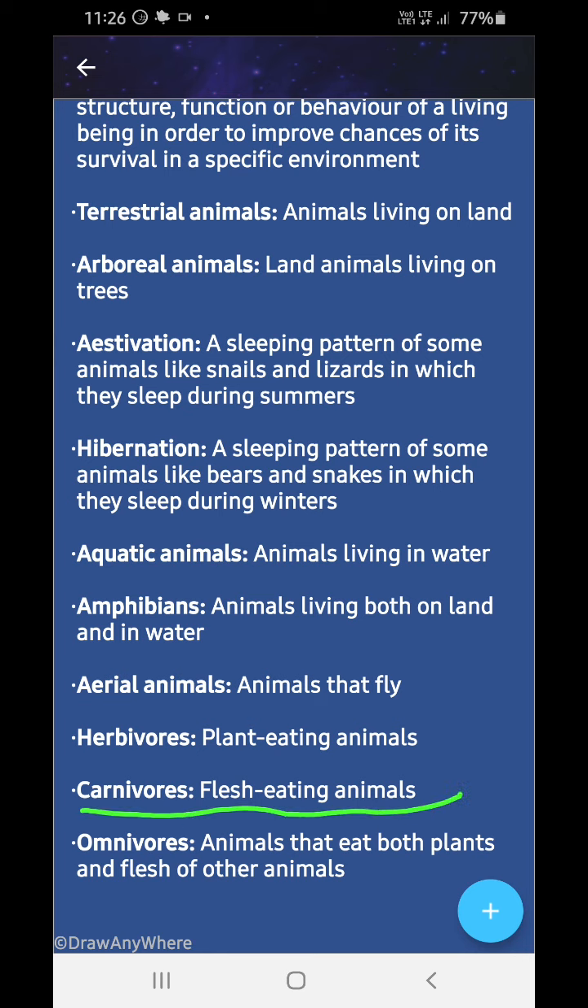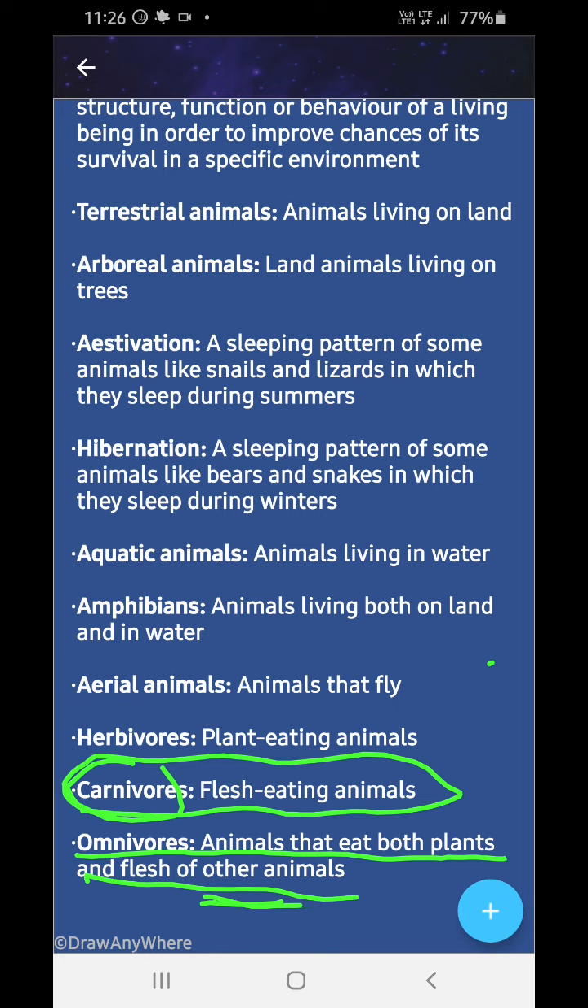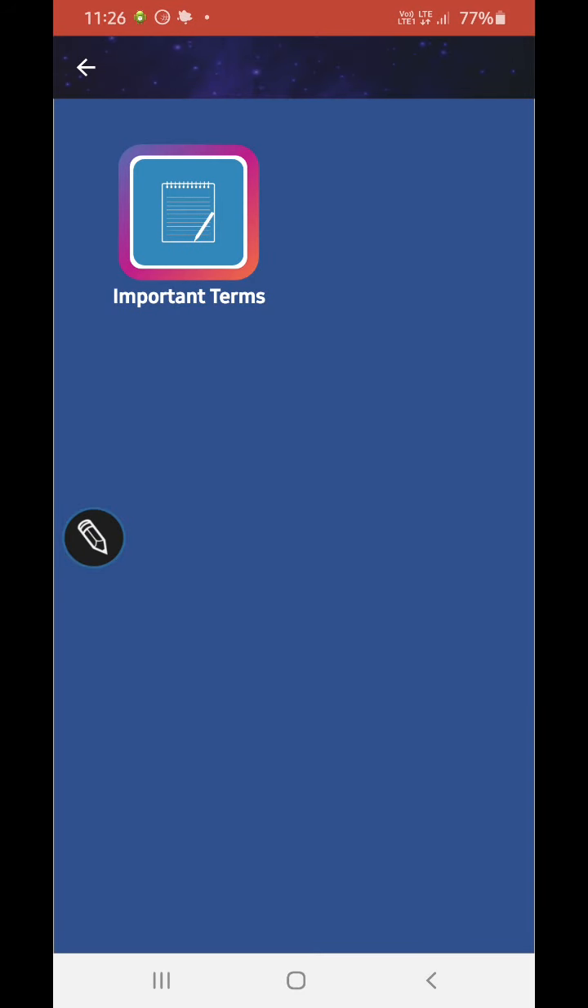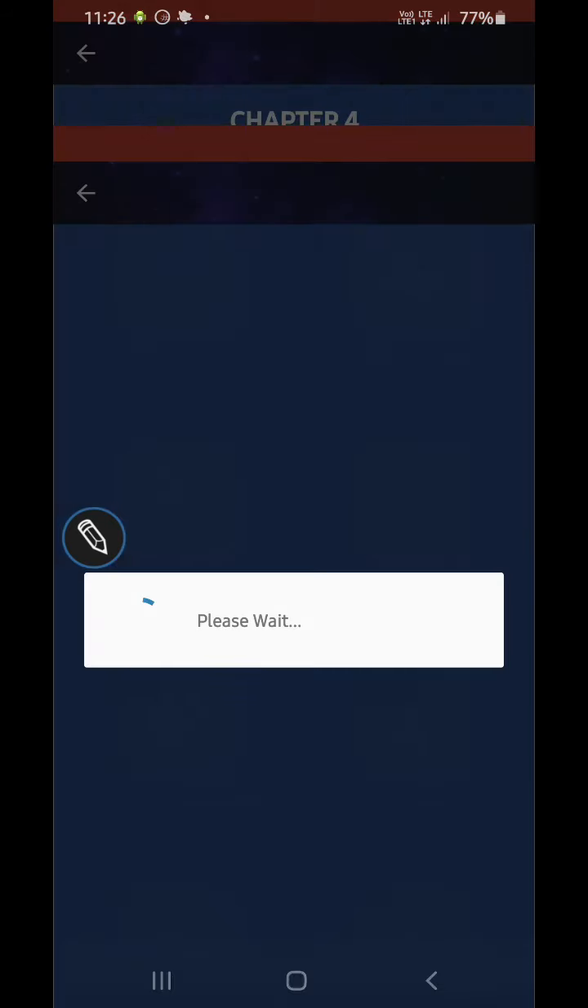Carnivores are the flesh-eating animals. Now, omnivores are the animals that eat both plants and the flesh of other animals. Okay, so I hope you understand. Now we will go to the infographic.